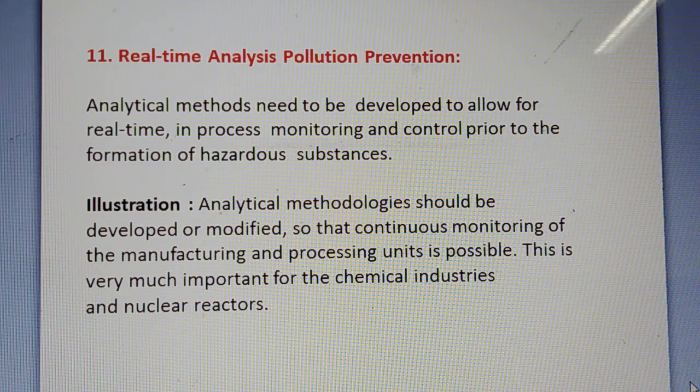During each and every step we should monitor the process, and if any hazardous substance is going to be formed, then we must know beforehand. Analytical methodologies should be developed or modified so that continuous monitoring of the manufacturing and processing unit is possible. This is very important for chemical industries and nuclear reactors.